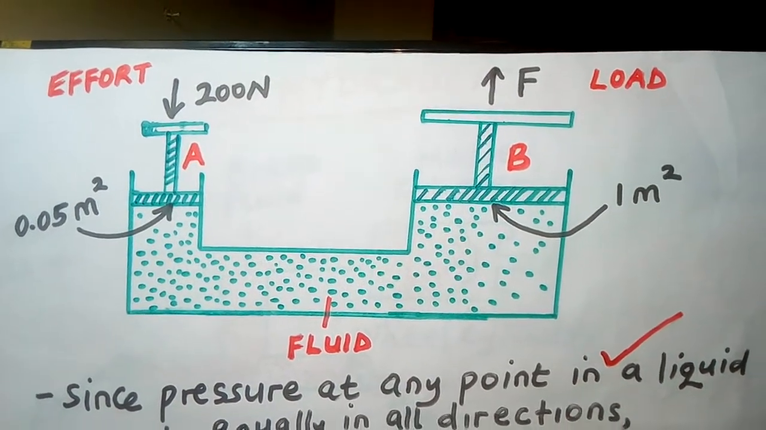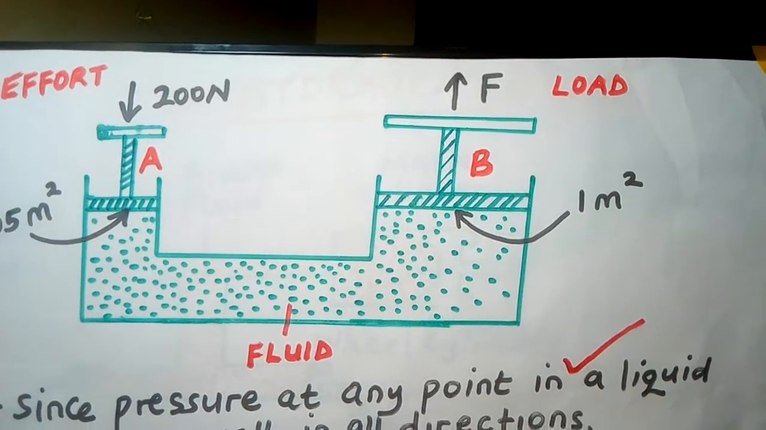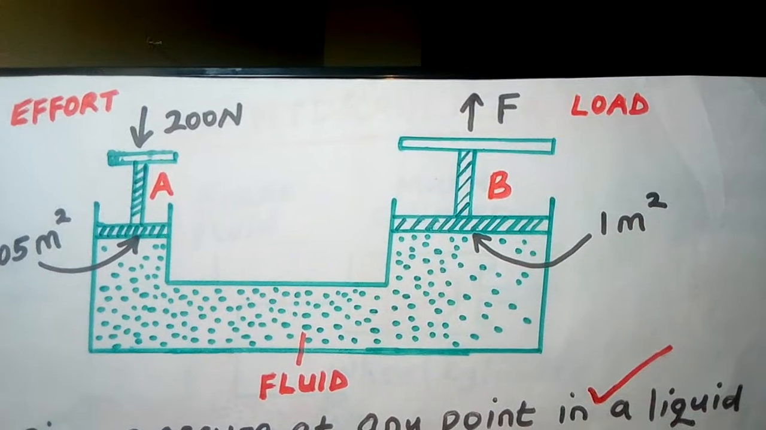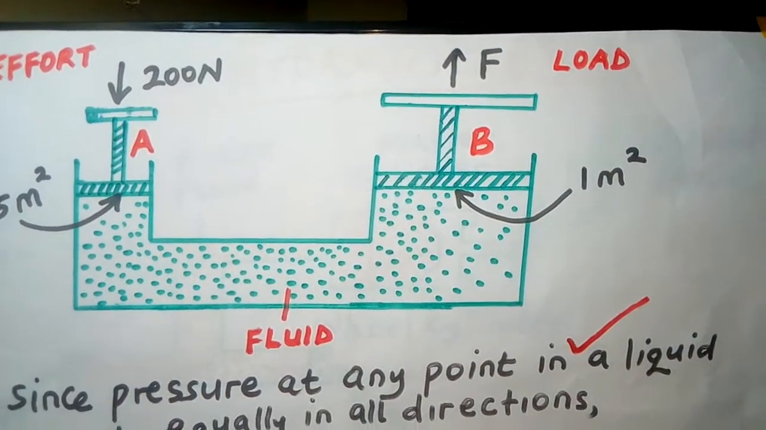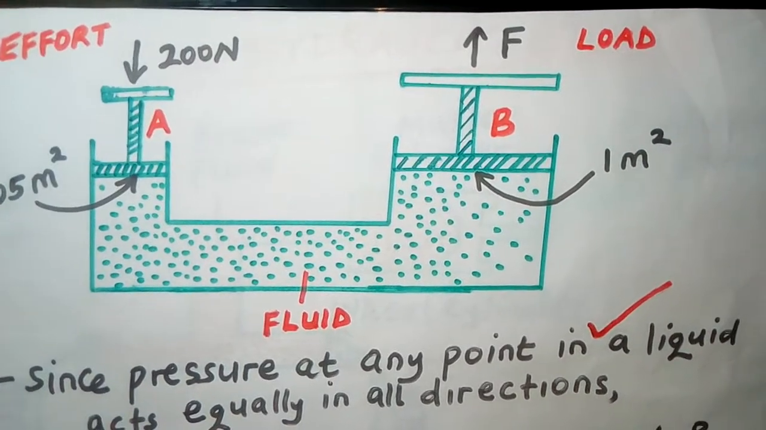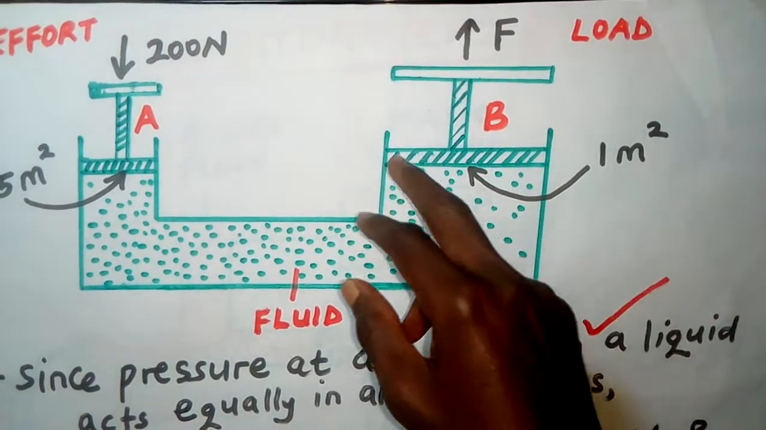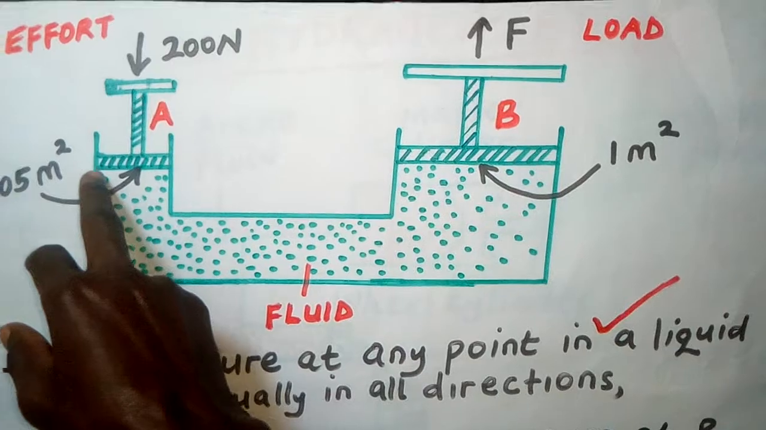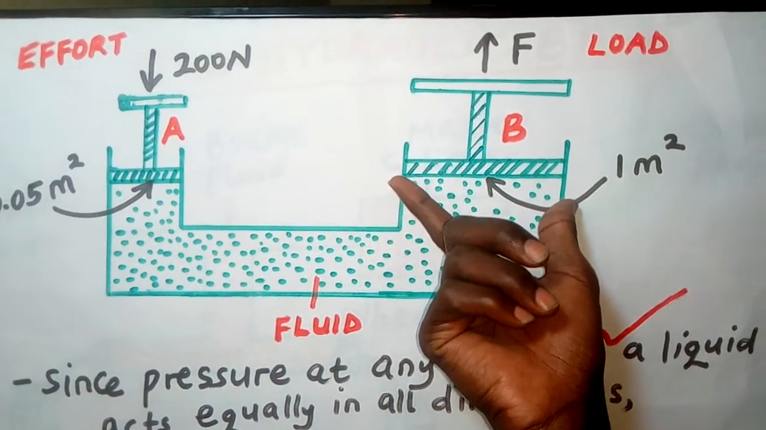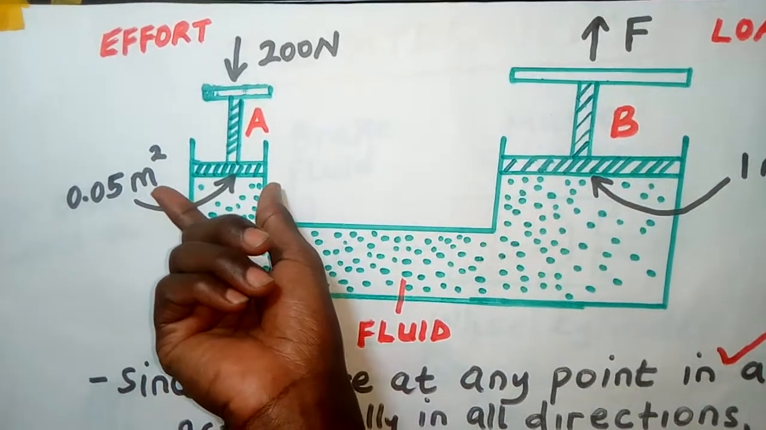So this is the diagram that the question is talking about. This diagram shows how a hydraulic press looks. You realize that a hydraulic press has majorly two sides. This side is bigger than this side. You can see this area. This is big. This one is small.